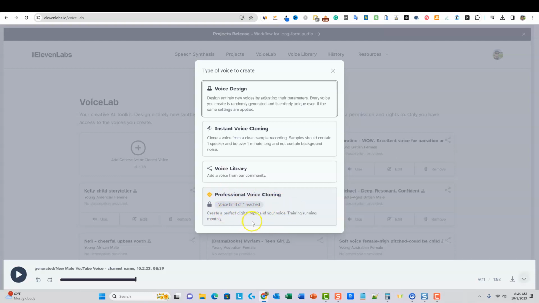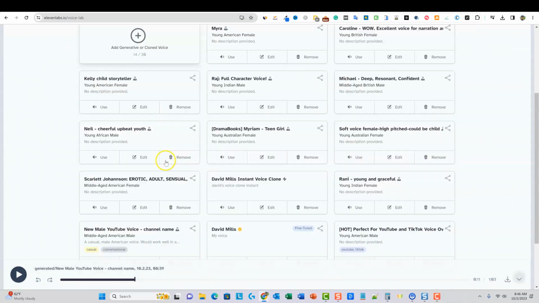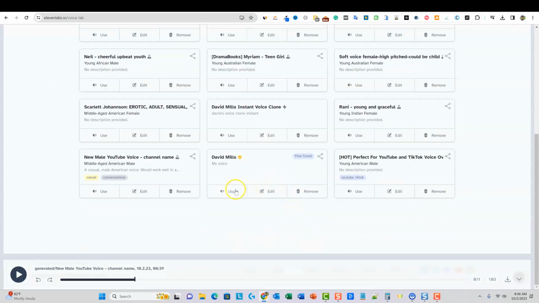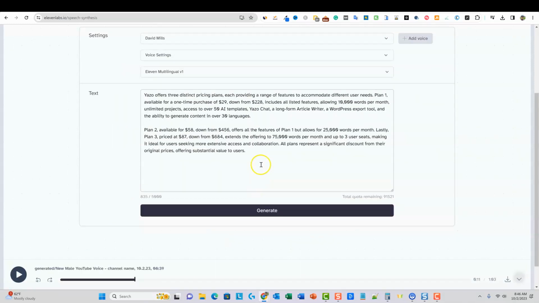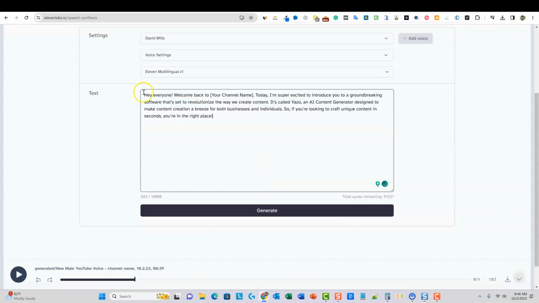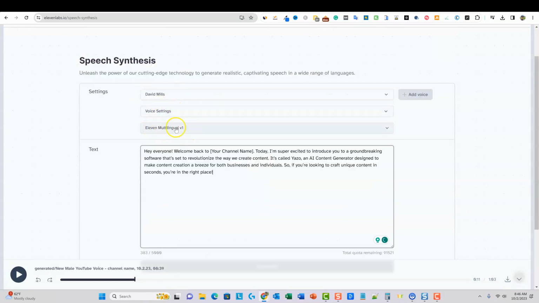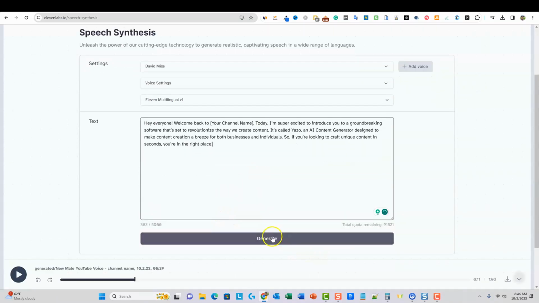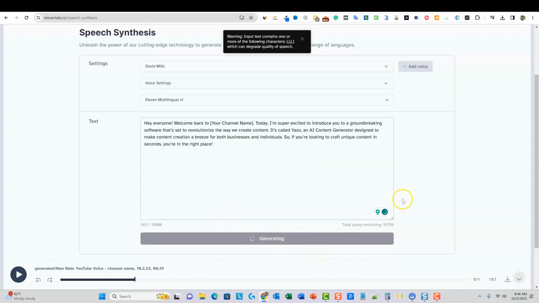It took like 2 or 3 weeks for them to create the voice for me. It's professionally done. And guess what? Where is it? It's David Mills Instant Voice Clone. It's not that one. It's this one. David Mills fine-tuned right here. So I can use this, and I'm going to put this in right here. And this is the high quality voiceover. I'm going to say generate, and listen to how good this is going to be here in a minute.